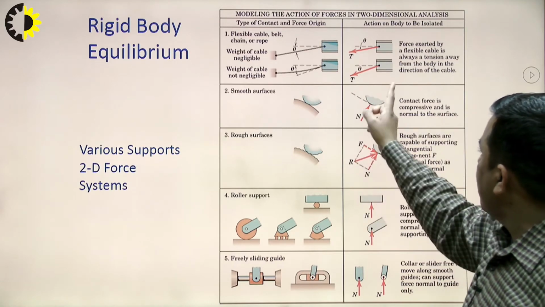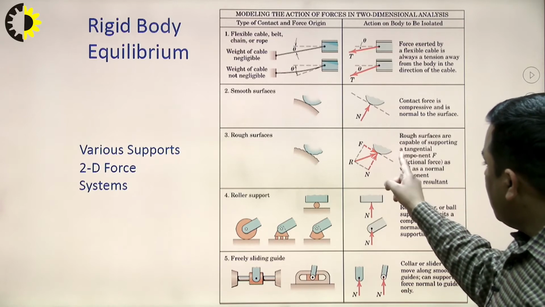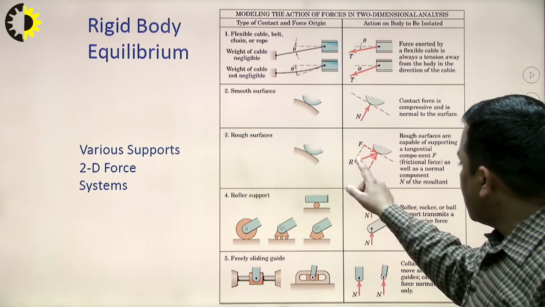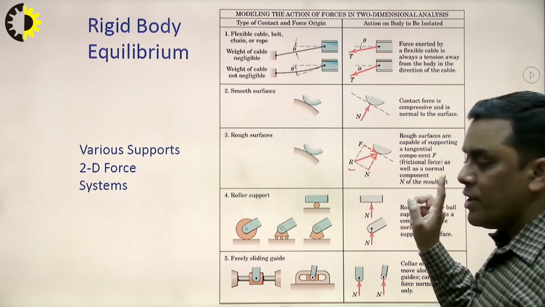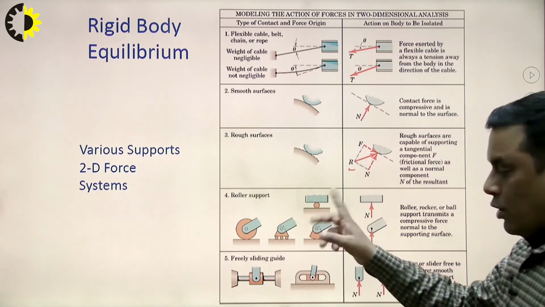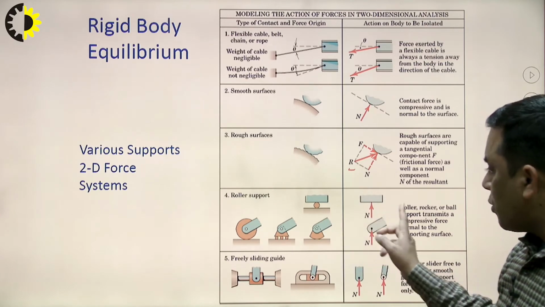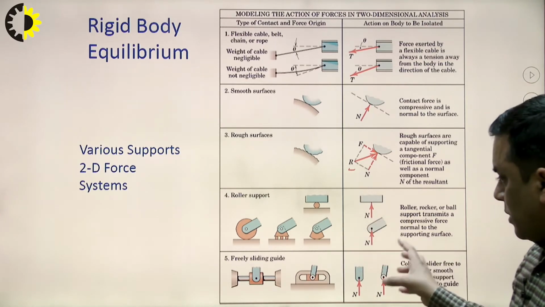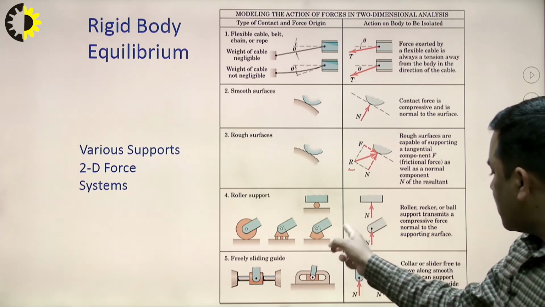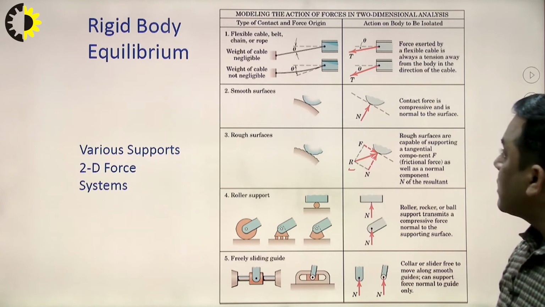Against this action there will be a reaction. If the surface is rough, then normal reaction and the frictional force, so resultant R will be taken into consideration. If we are dealing with the roller support, already told. This may be this type of roller, this type of roller, all these are the different diagrammatic representations of roller support. In all these the motion is constrained, so against this there will be normal reaction.